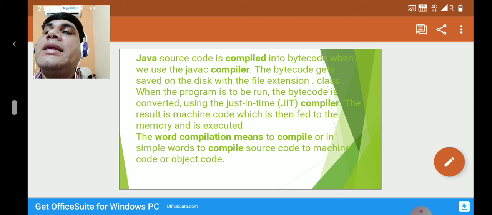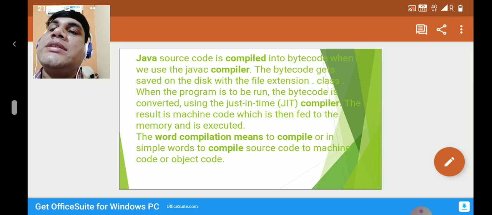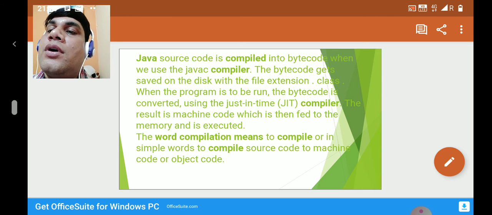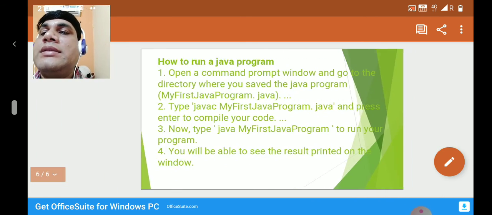The bytecode gets saved on the disk with the file extension .class. When the program is to be run, the bytecode is converted using the just-in-time compiler. The result is machine code, which is then fed to the memory and is executed. The word compilation means to compile source code to machine code or object code. So these are the things that we have discussed.